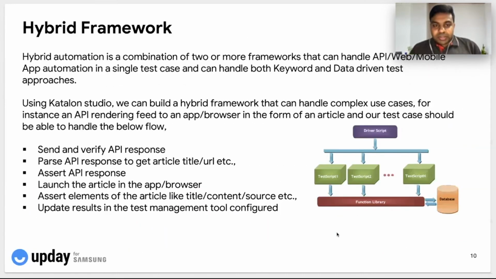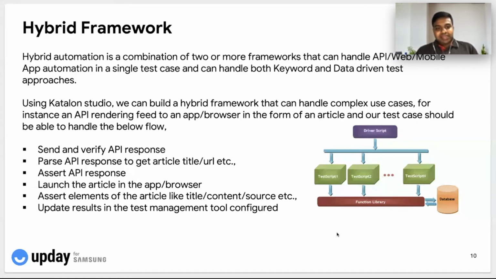So the hybrid automation framework which we have implemented at Upday. Some key highlights on how it handles the data: the primary goal is to handle both the API automation as well as front-end automation from web and mobile. And with this hybrid framework in place, we will have a single test case that can handle both back-end automation and front-end automation, along with handling both data-driven and keyword-driven approaches. So that is the kind of framework that we have built here.